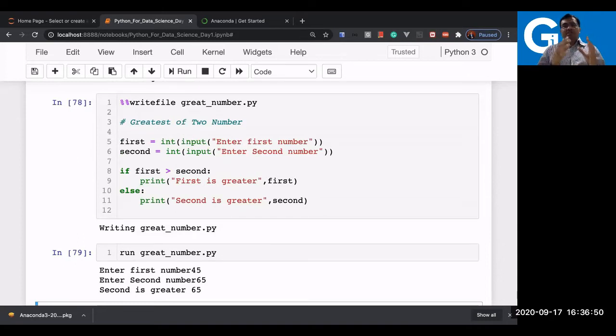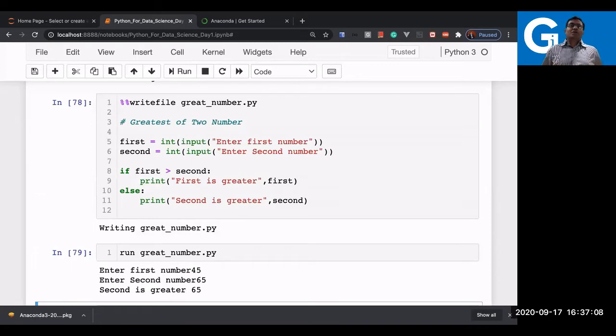Understand the syntax here: I'm using first greater than second, then the colon is there, and there's one tab. After the tab, I use the print statement. So it is very important to write a script with proper indentation.